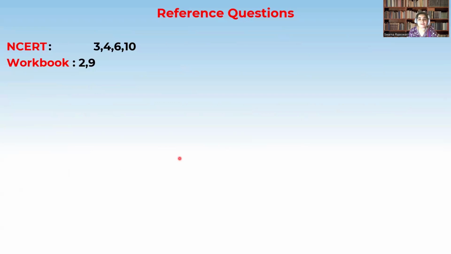Children, what we have discussed now contains some of the questions in your NCERT book. Try to answer these questions in your NCERT book in this lesson, that is Biological Classification, numbers 3, 4, 6, and 10. And see in your workbooks also, numbers 2 and 9, and try to answer them.